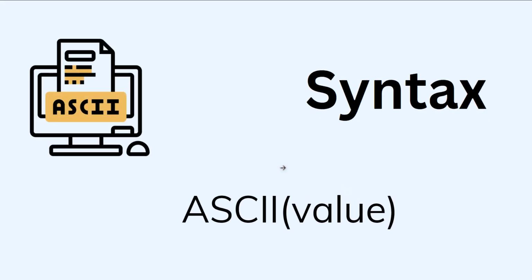The value parameter specifies the value or the field that you want to return the numeric representation of a code point of the first single character of the string. So let's see how you can use this ASCII function in both Salesforce Lightning as well as the Classic user interface.